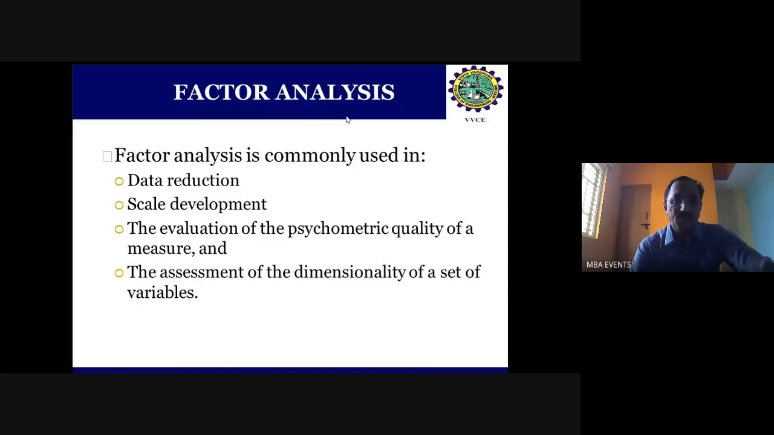Scale development: factor analysis helps to identify what scale is now required to understand the respondents' opinion. It also helps in the evaluation of the psychometric quality of a measure. Psychometric quality of a measure means behavior analysis, as I said. When we do behavior analysis, the behavior views will be various. That can be consolidated and evaluated with the help of this factor analysis. And even the assessment of the dimensionality of a set of variables. Dimensionality means, for the variables we have taken, how strong are the dimension views of that particular item or variable. That can be analyzed with the help of this factor analysis.